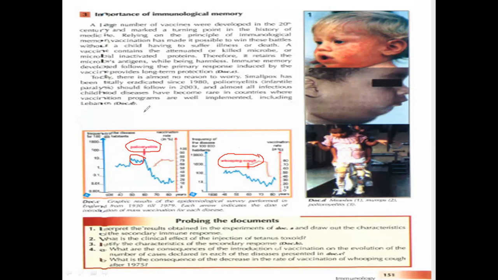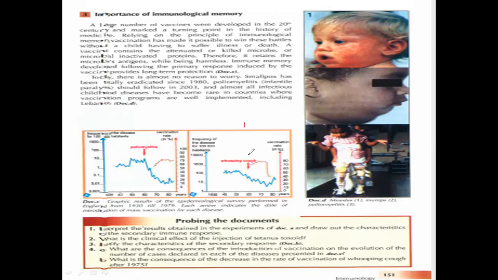So when the poliomyelitis vaccine was introduced at this arrow, the frequency of the disease decreased to about 0.01 per 10,000 as the vaccination rate increased. So this is for the vaccination rate, and this is for the frequency of the infected individuals. So here, as the vaccination rate increases, the frequency of the disease decreases. And also here, what happened here? Here we have whooping cough. Before introducing the vaccine, the frequency of the disease was about 100 per 100,000.